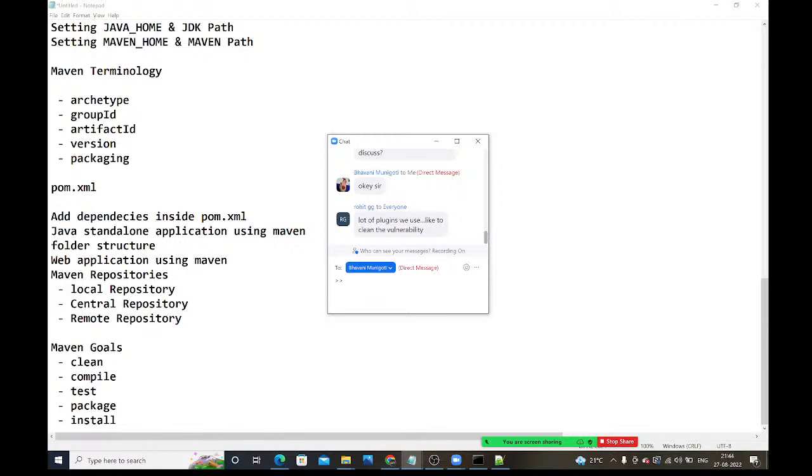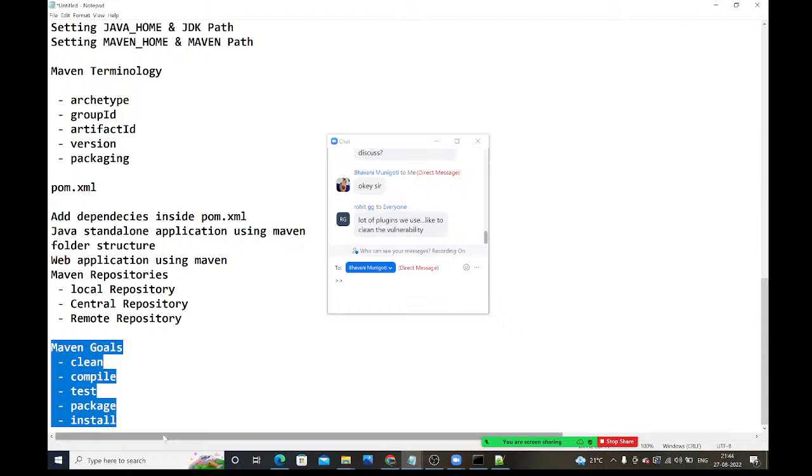In interviews, they mostly ask about Maven goals, repeatedly. And they ask about pom.xml: what is pom.xml, what we will configure inside it, how we will get those dependencies, and how Maven will download the dependencies for this pom.xml. Those questions they ask in interviews.